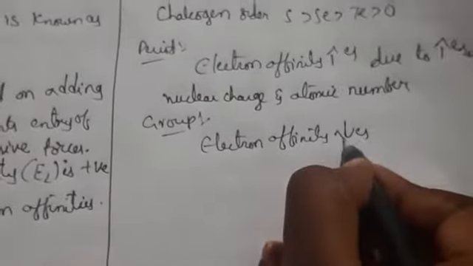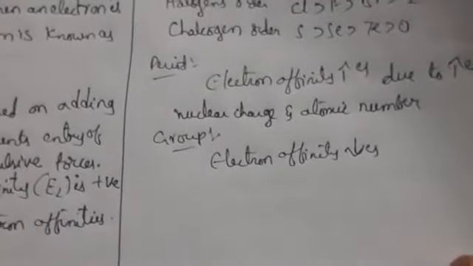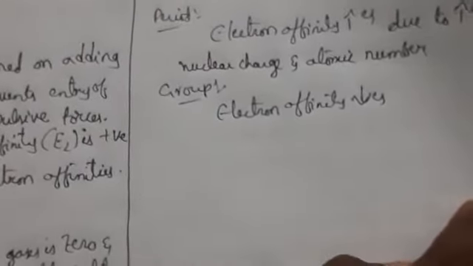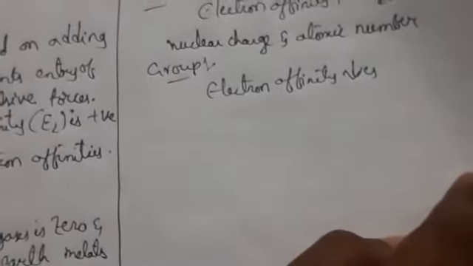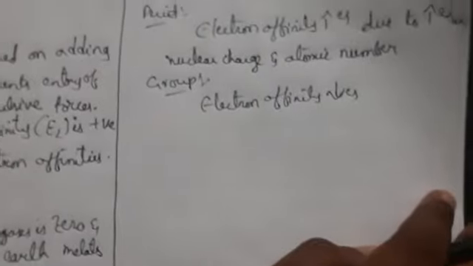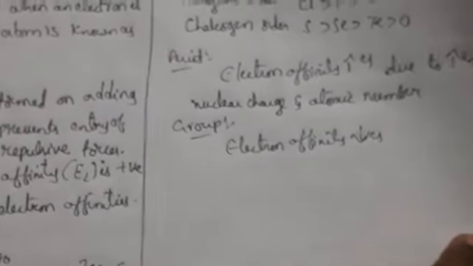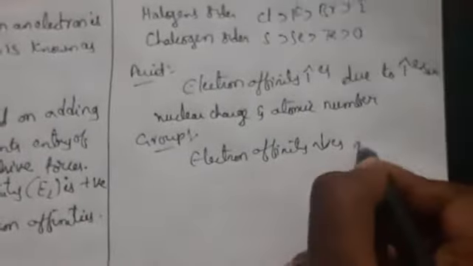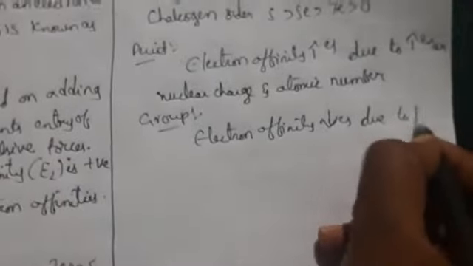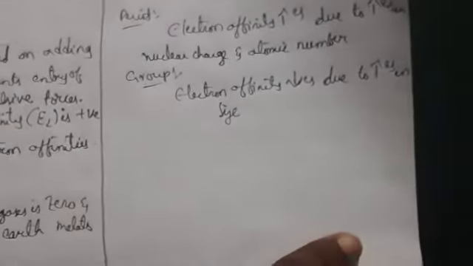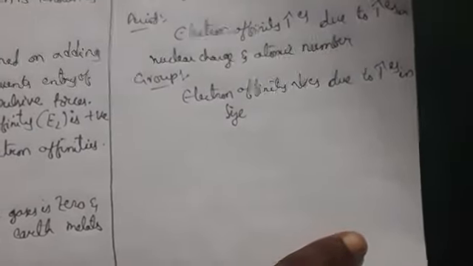Whenever the size increases, it decreases. As we go down a group, the size of the atom increases, so electron affinity decreases from top to bottom.